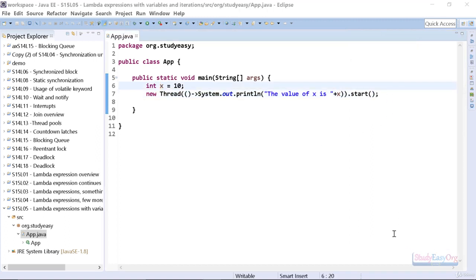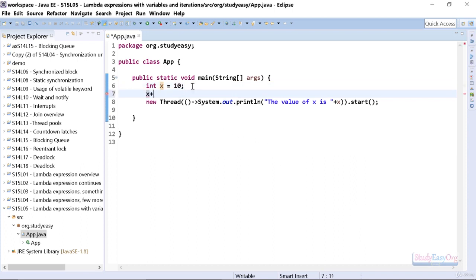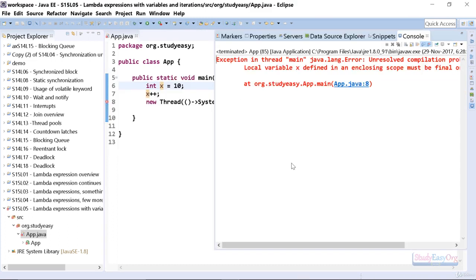Now there is a twist in the story. In here, for example, I add yet another statement which involves modification, updation on this particular variable x, or in fact some operation on this variable x. Then there would be some magical output. There would be a crash.